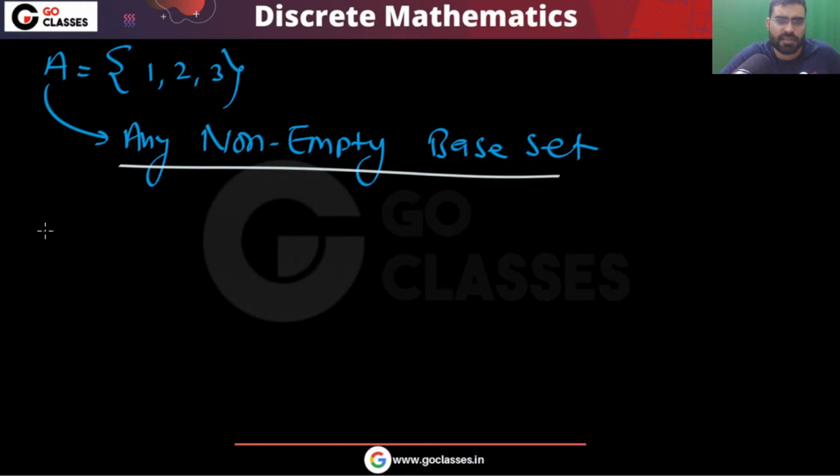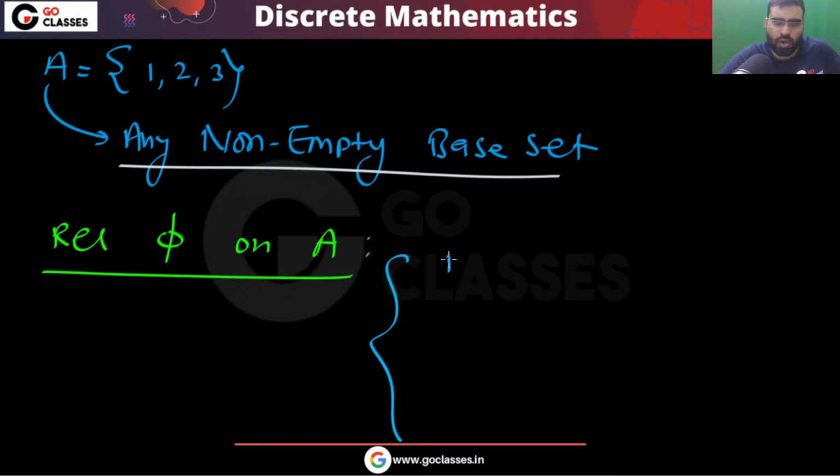Now if you define an empty relation on A, what properties will it have? You can easily see this will not be reflexive, because 1 is not related to 1. What about irreflexive?